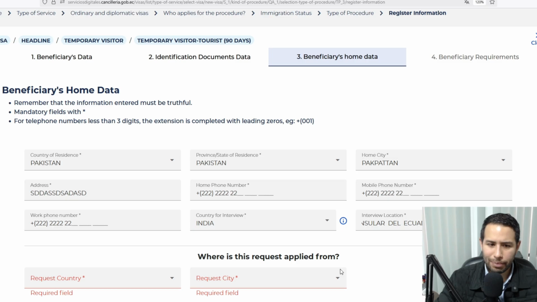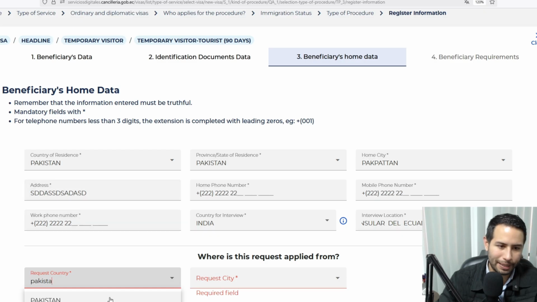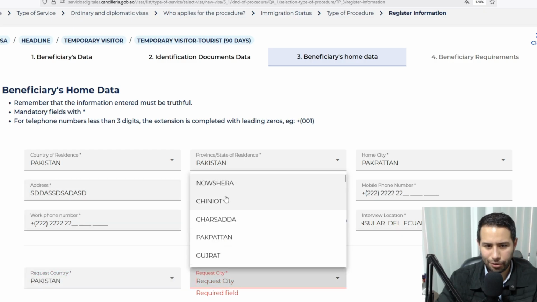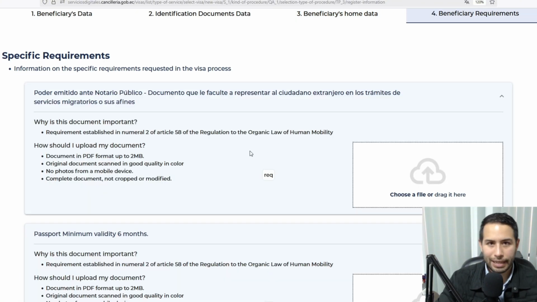Where is this request applied from? Usually it will be from the country of residence. But you may be on vacation in another country, and then you choose that other country. Let's assume the person is from Pakistan, living in Pakistan and not on vacation at the moment, so they're using Pakistan. When you click continue, you go to the first section, which is where you upload the specific requirements, the information of the specific requirements requested in the visa process.